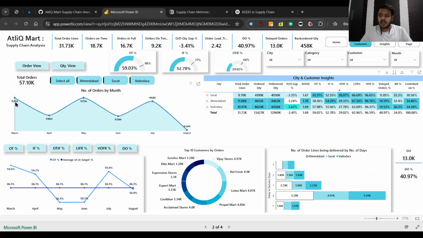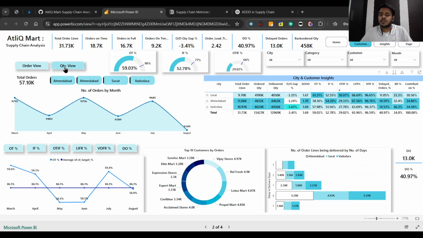As you can see, 9,755 order lines were created, 9,389, and so on. In these months, the order lines are very high, whereas in months like April, June, and August, they're very low, right? So it shows the cyclicity of the supply chain or the business model they're supplying to.